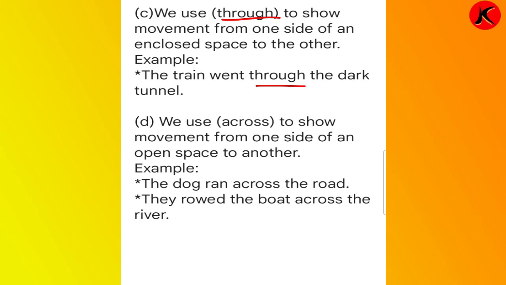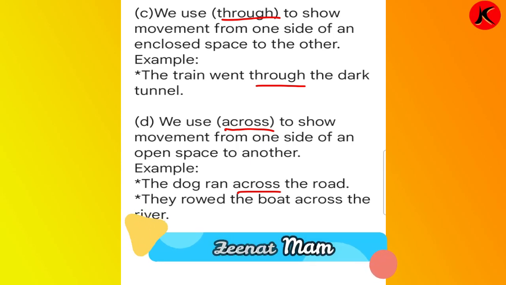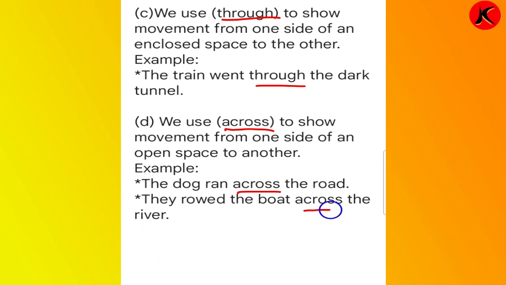We use across to show movement from one side of an open space to another. When do we use across? We use across to show movement from one side of an open space to another open space. Example: the dog ran across the road. Where did the dog run? Across the road, to the opposite side of the road. They rowed the boat across the river.